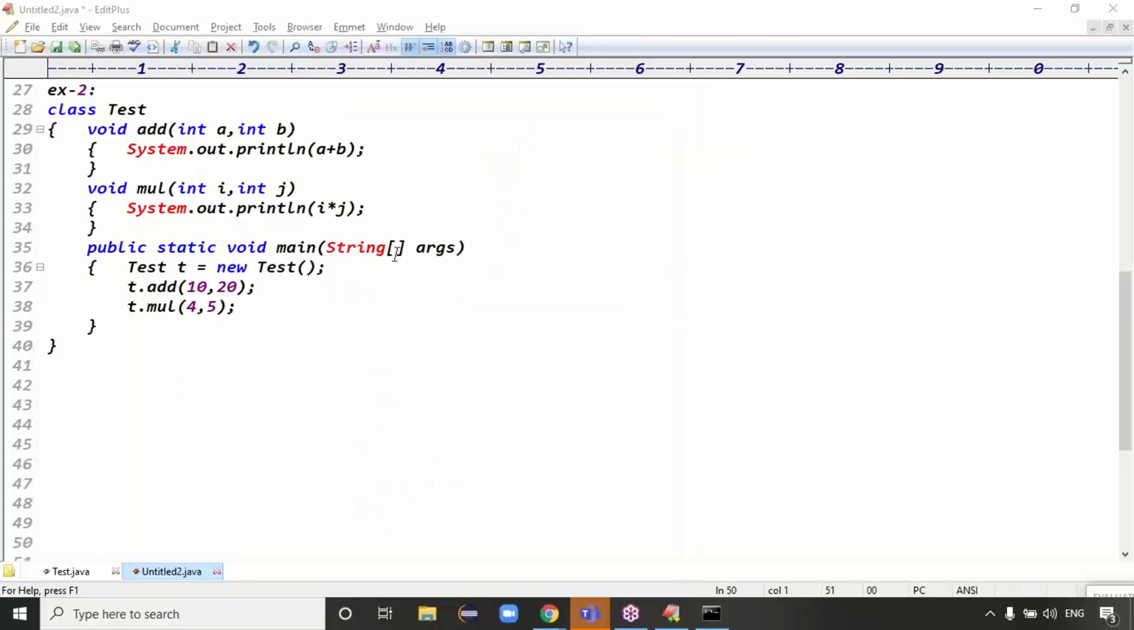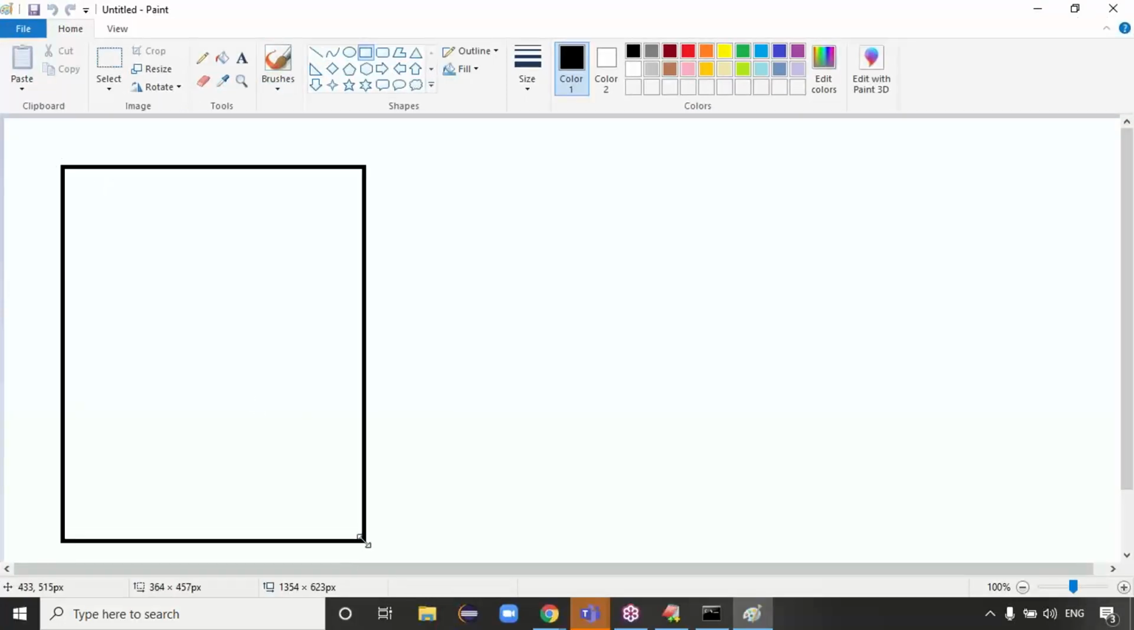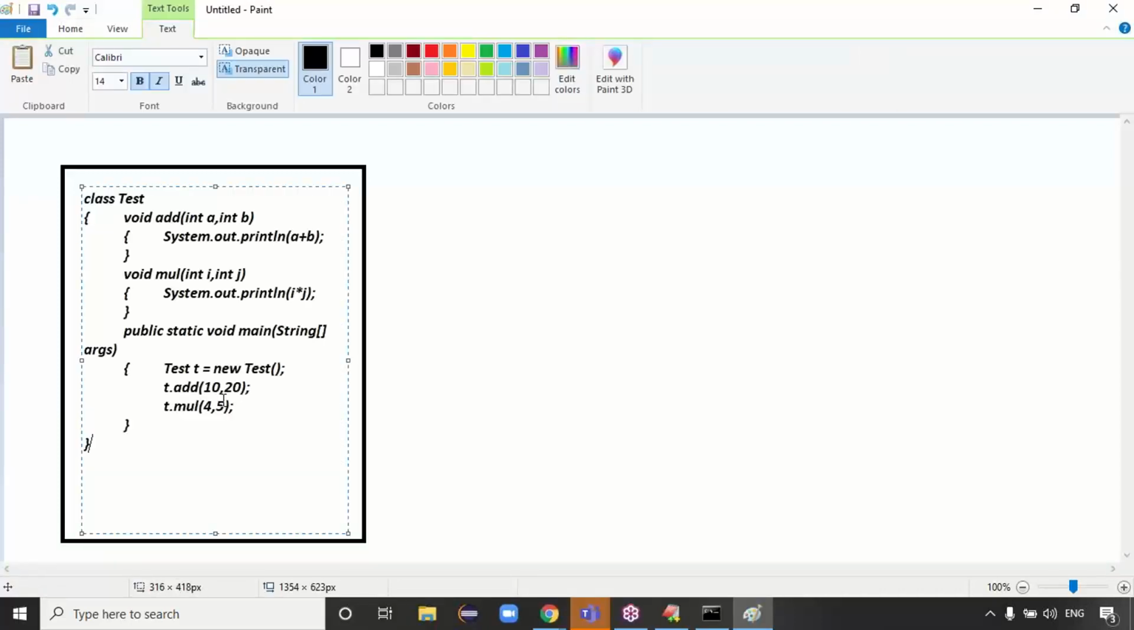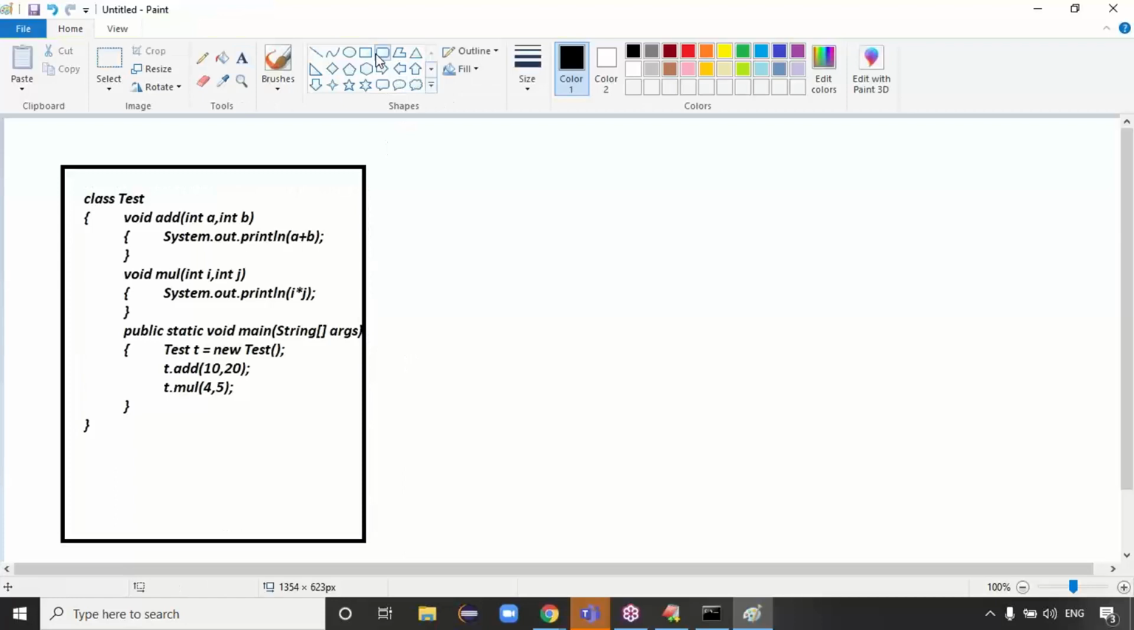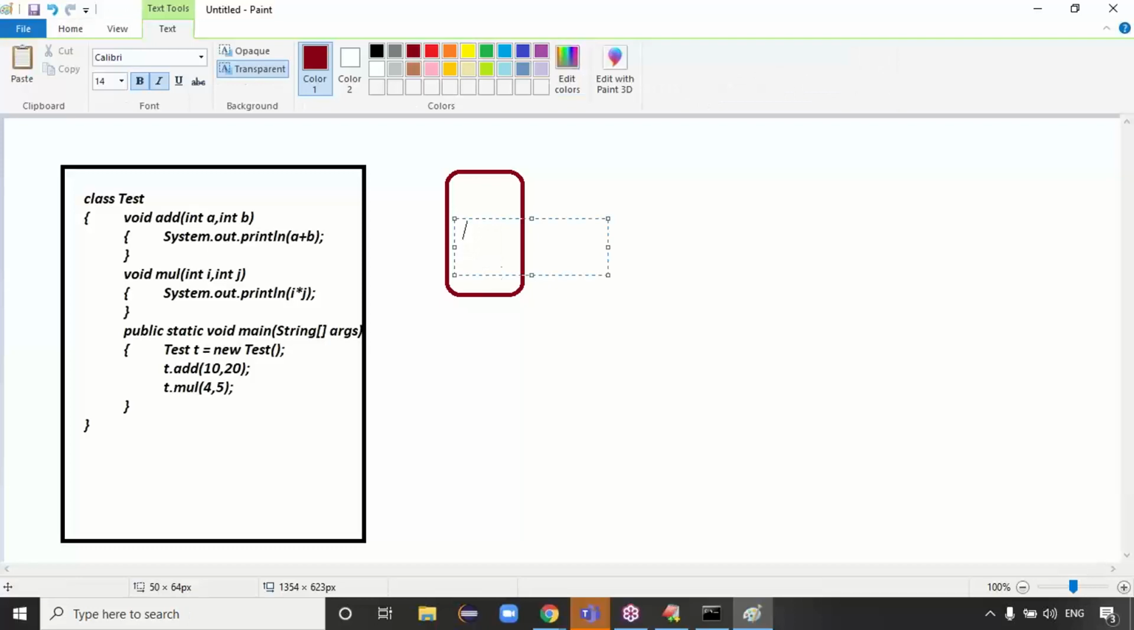Whenever execution starts from the main method, this is my application, this is my code. The JVM will create one empty stack for this application, guys. Before calling the main method, the JVM will create one empty stack for this application.